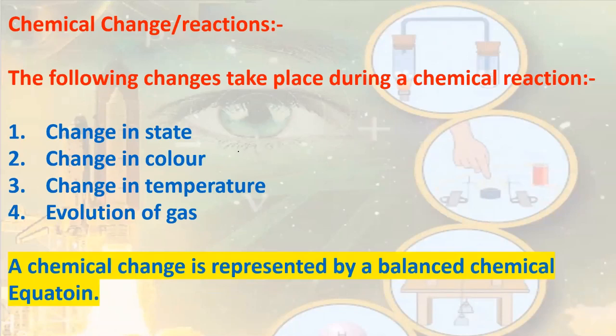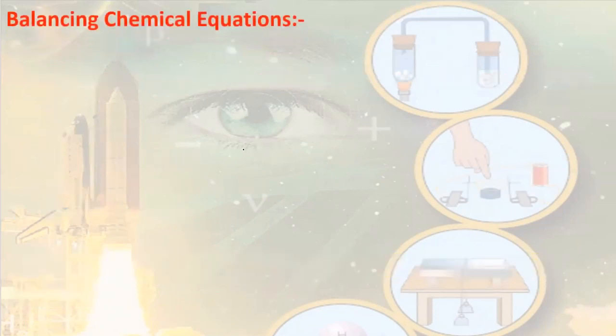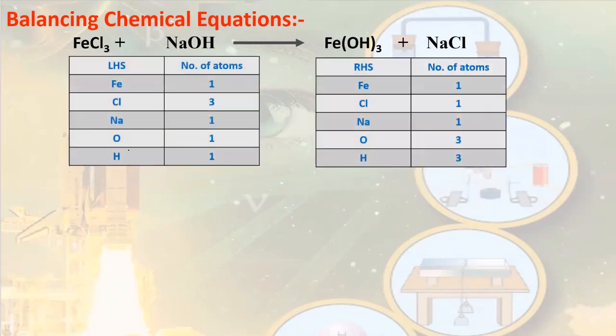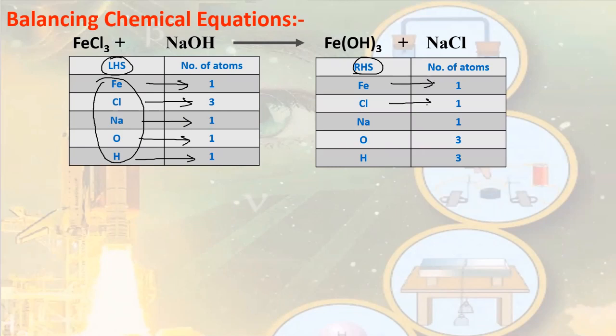So let us now understand balancing a chemical equation. Let's take an example of chemical equation. Ferric chloride reacts with sodium hydroxide to give ferric hydroxide and sodium chloride. Over here, the left side is called the reactant side and the right side is called the product side. In order to balance these reactions, we make a table for LHS and RHS. We list the different types of elements present on the LHS and the number of atoms of each element in the LHS. Same thing, we do it for the right hand side.